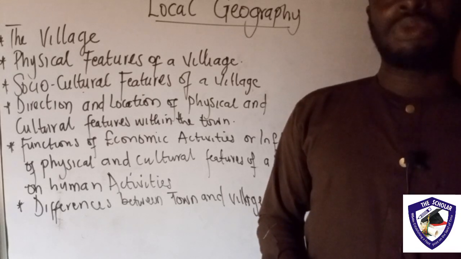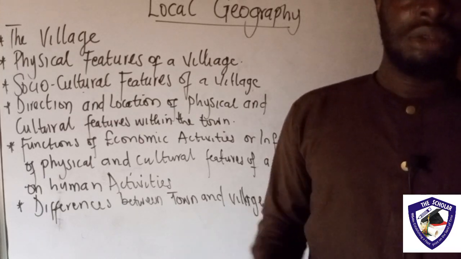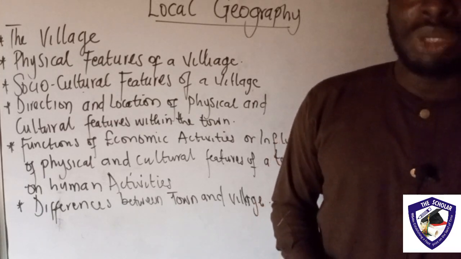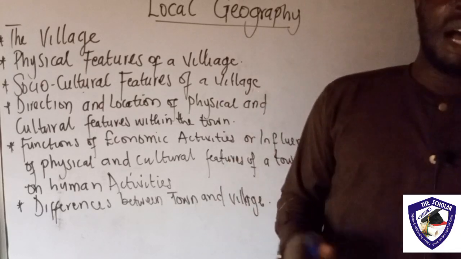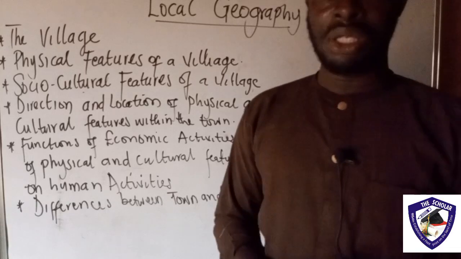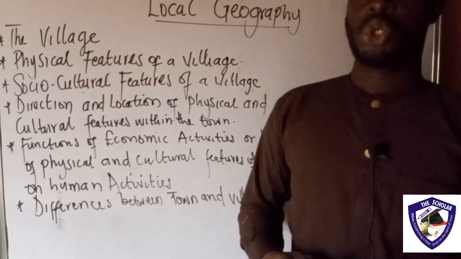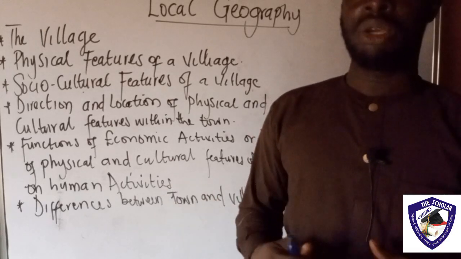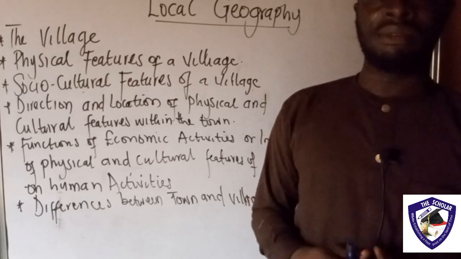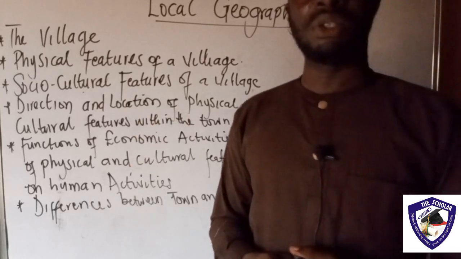In fact, we always have slightly undulated places in the village, because that is what will accommodate the building of our houses and our churches, our mosque, and so on. That might not be very easy in a rugged or highland environment. So that is one of the physical features that can be found in the village.